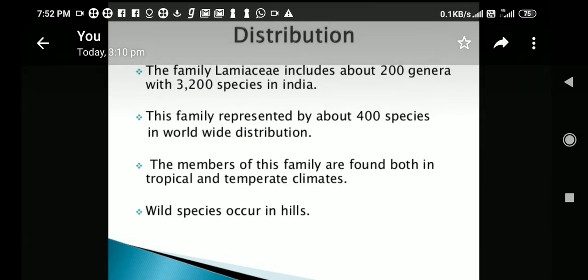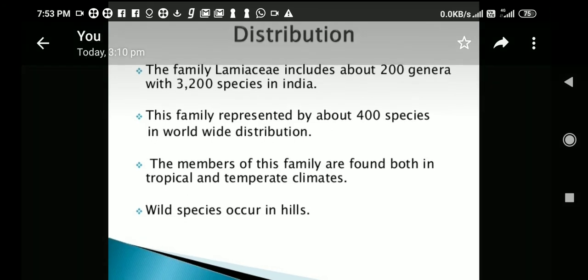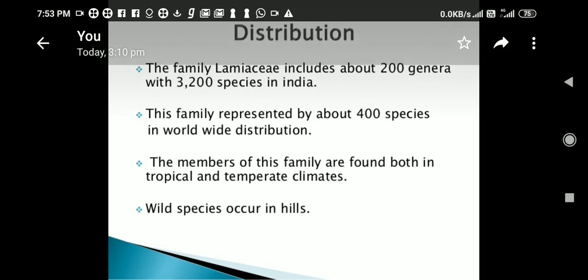Now distribution. This family includes about 200 genera with 3200 species in India. This family is represented by about 400 species in worldwide distribution. The members of this family are found both in tropical and temperate climates, while some species occur in hills. Most of the plants which are wild are found on the hills.